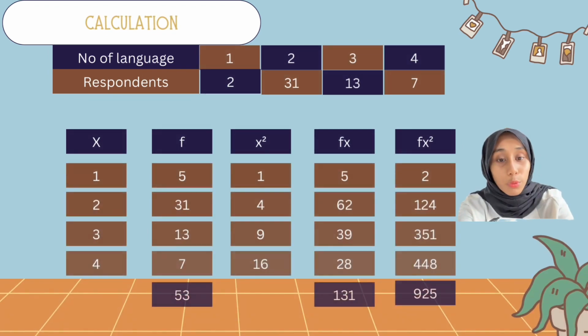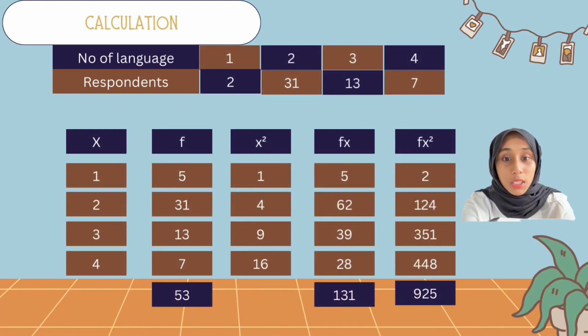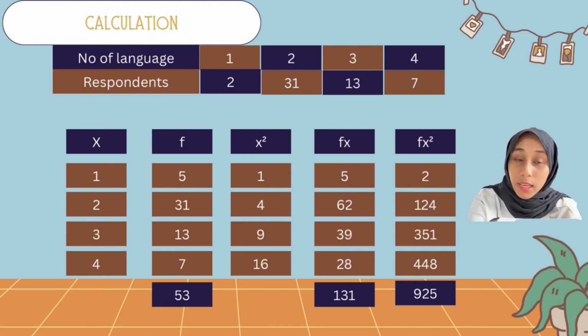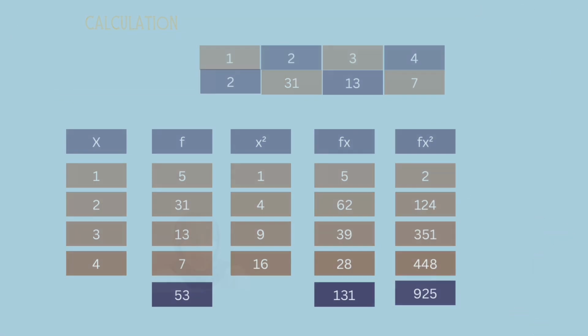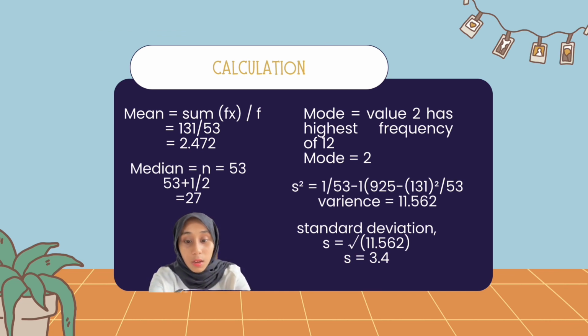First of all, we'll make a table, where the number of languages is represented by X and the respondents are represented by F. Now we fill the table, where we also have to find X squared, Fx and Fx squared. Next, once the table is filled, we first find the mean, the sum of Fx divided by the sum of F, and we have our mean, which equals 2.472.